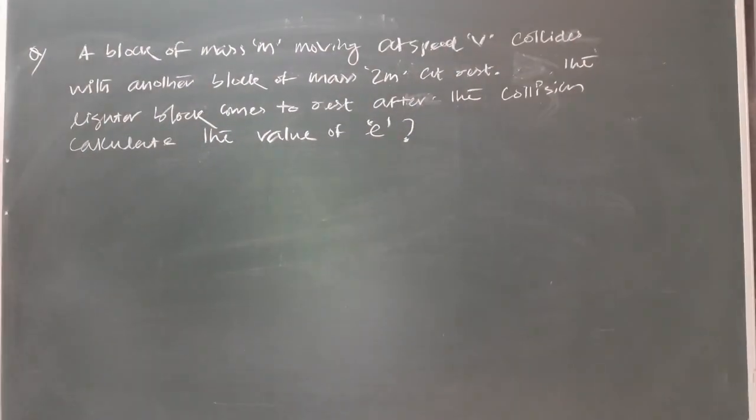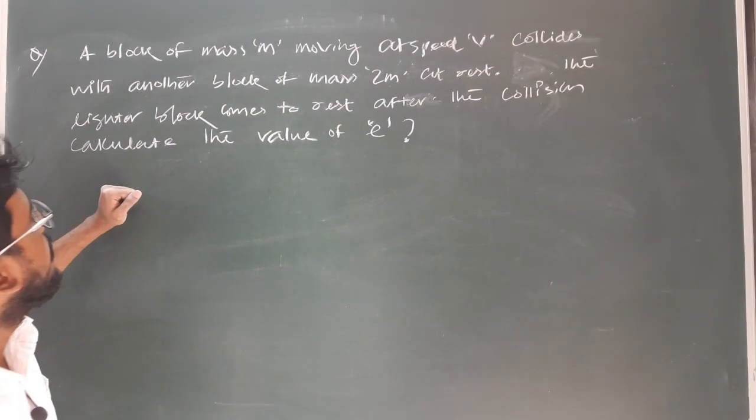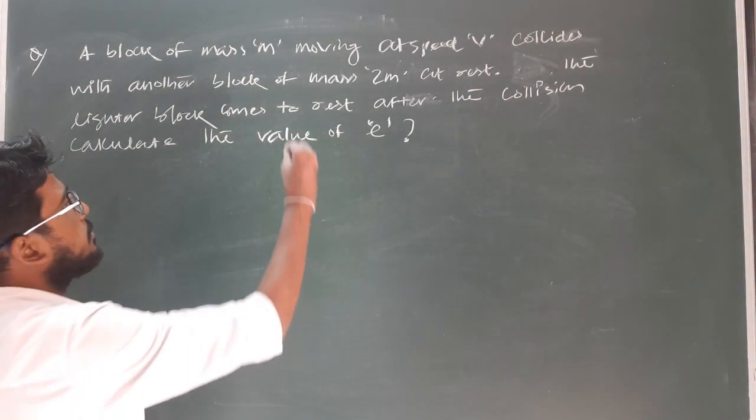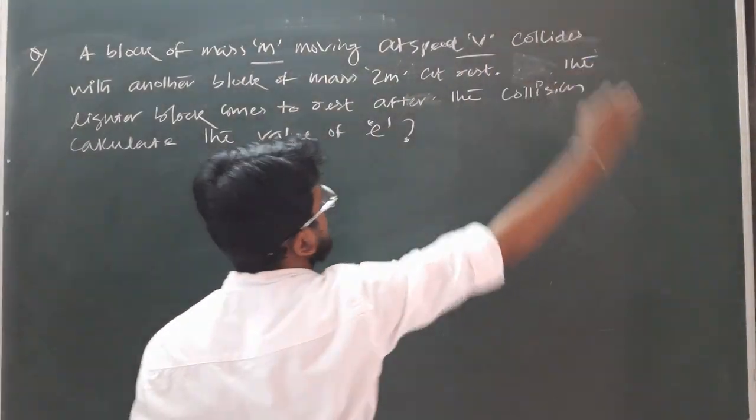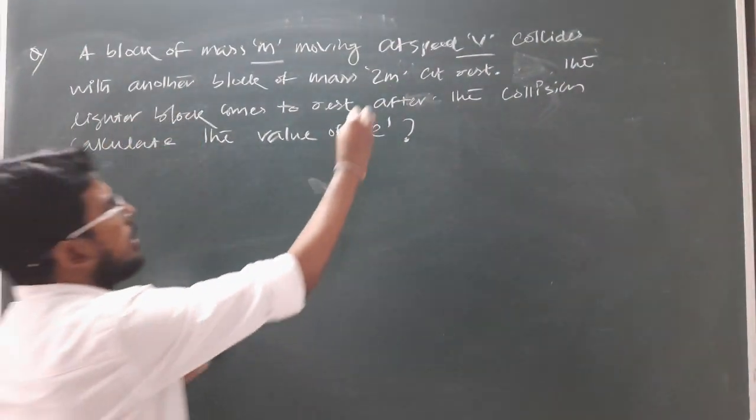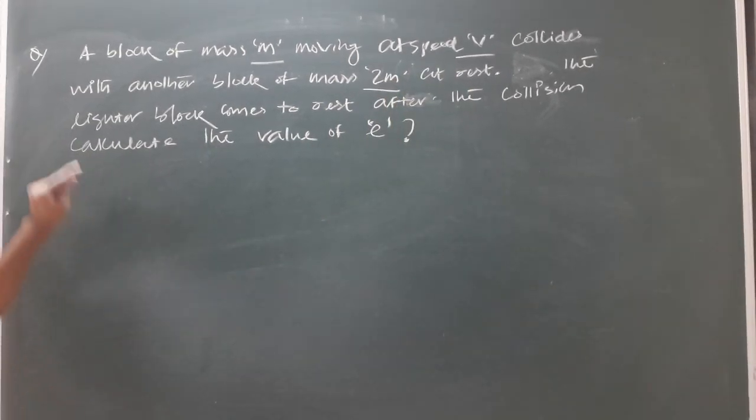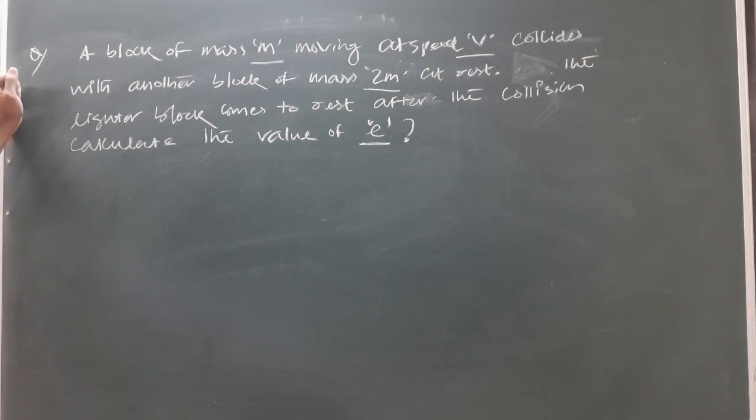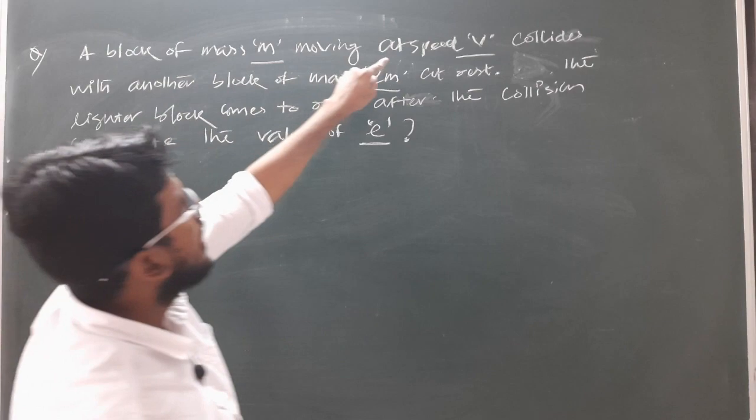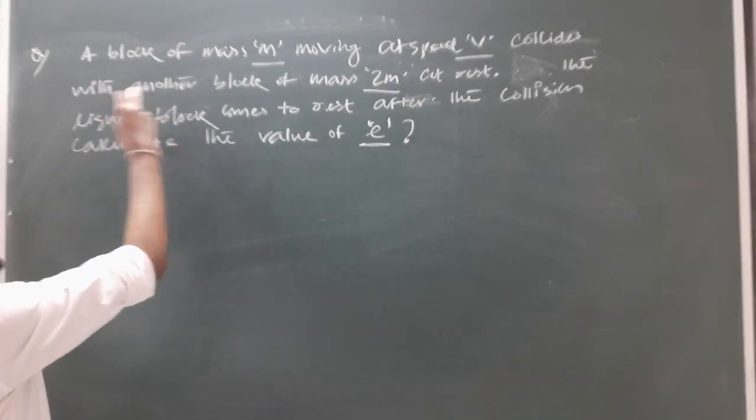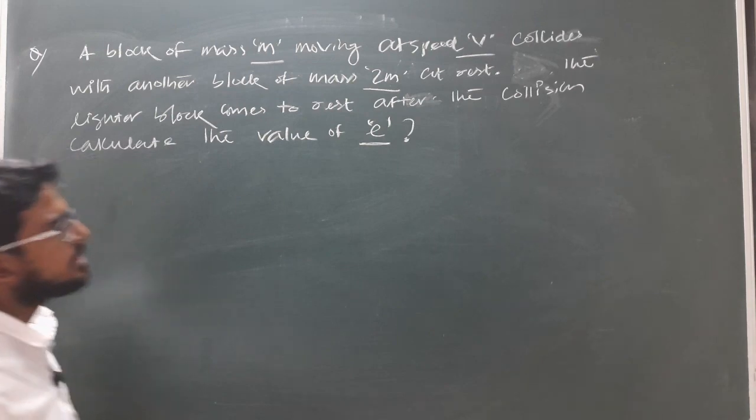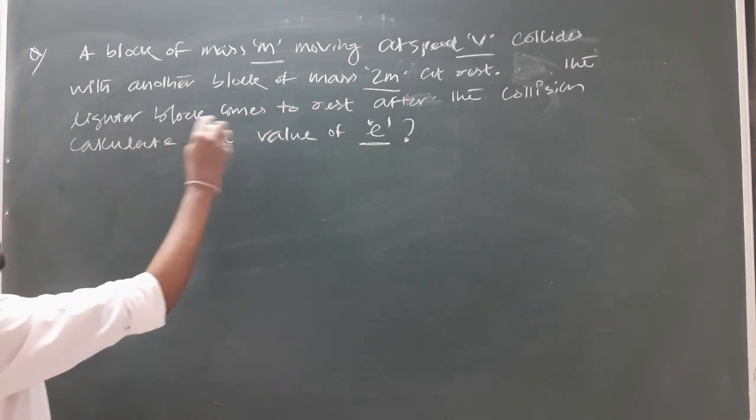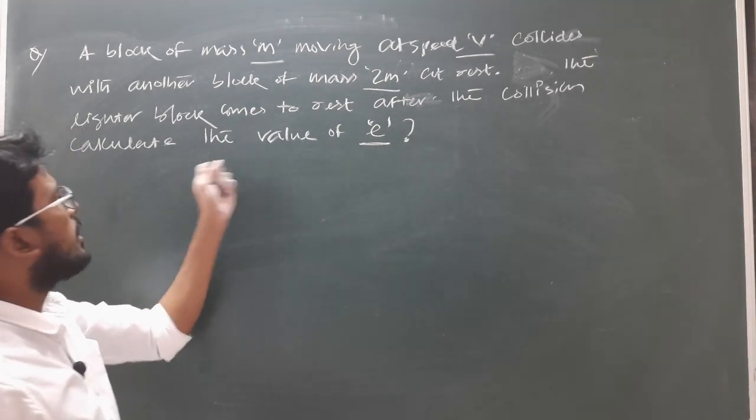Okay. So the next question is, a block of mass m moving at a speed v collides with another block of mass 2m at rest. The lighter block comes to rest after the collision. Calculate the value of the coefficient of restitution, that is E. So in this case, a block of mass m moving at a speed of v collides with another block of mass 2m which is at rest, and after the collision the lighter block comes to rest. So we have to find out what?